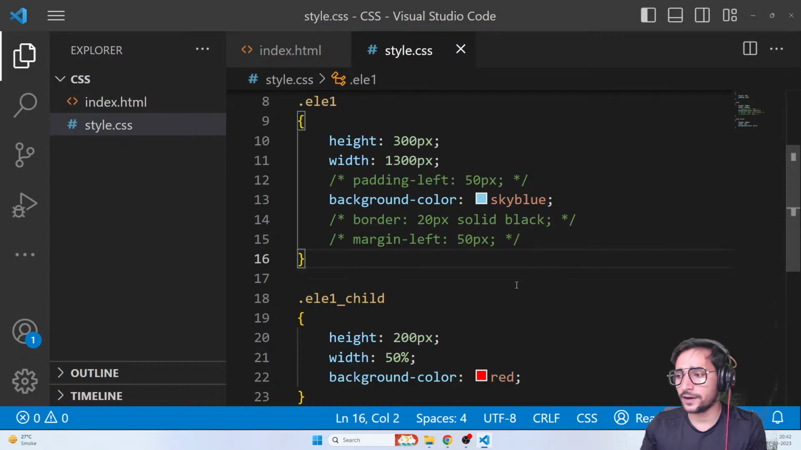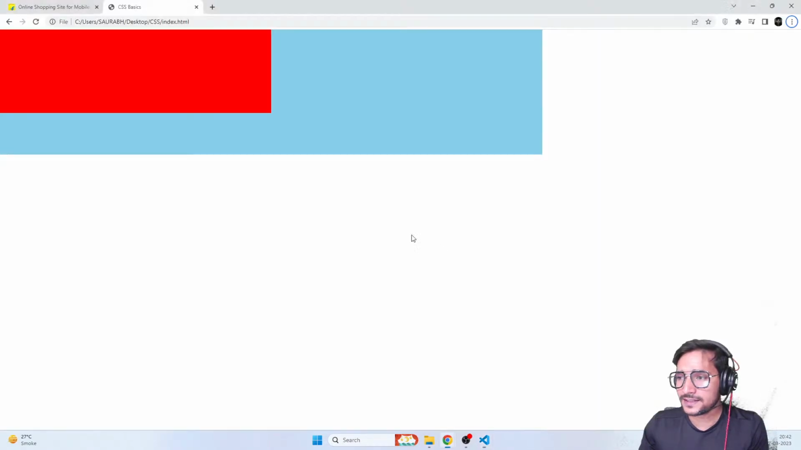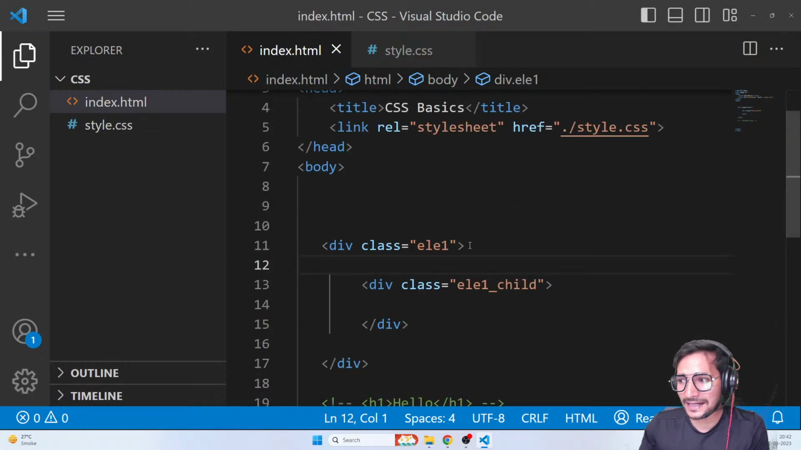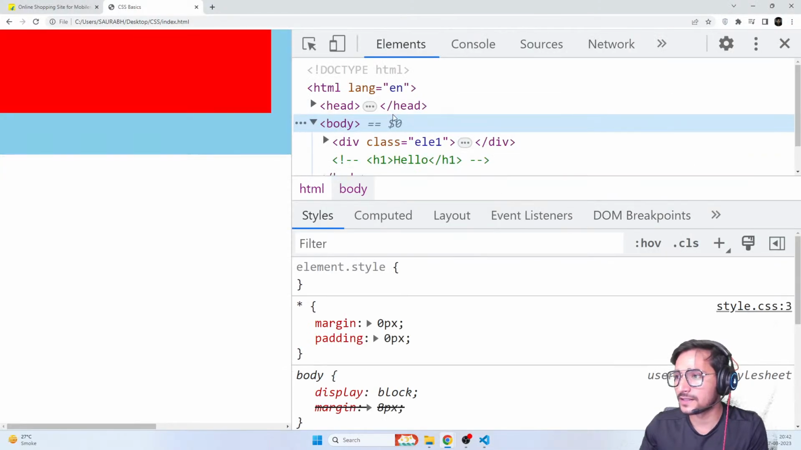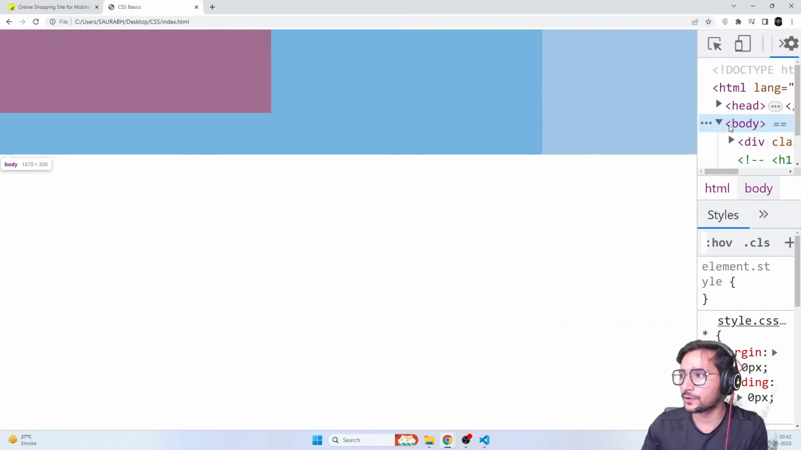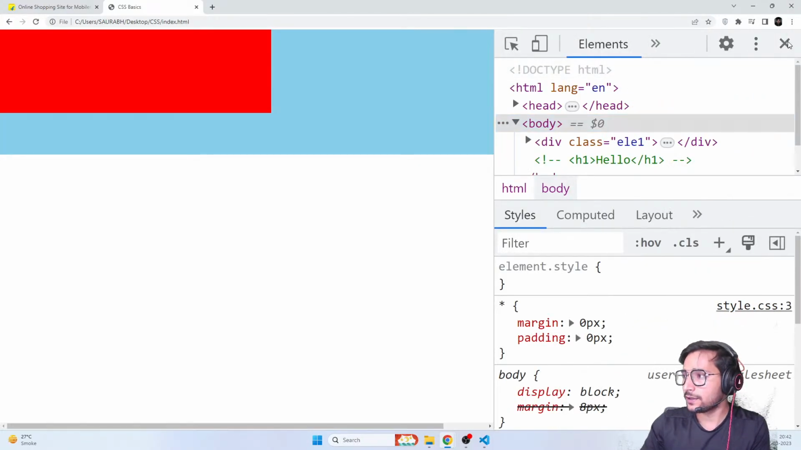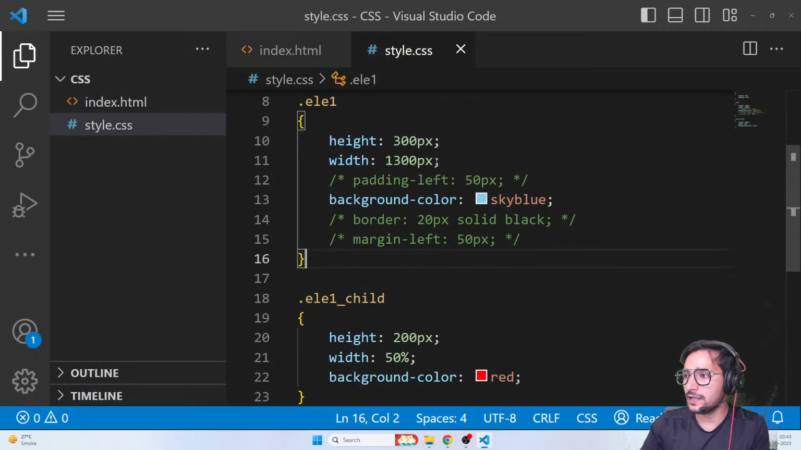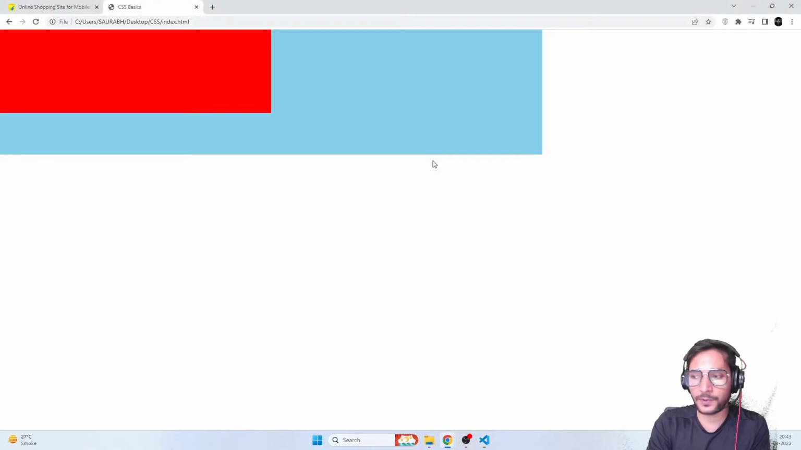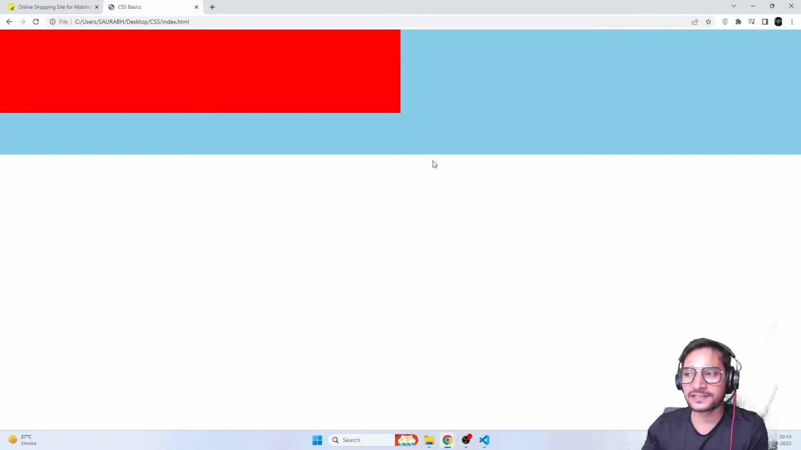Okay, guys. Now let's move ahead. Now, you can see that ELE1 child's parent is ELE1. Now, ELE1's parent is body. And body is by default as big as the screen. If I go on the body, you can see that body is as big as the screen, right? So what if I give ELE1 a width of 100%? That means 100% of your parent. That means 100% of your body. So now it's covering the whole body.